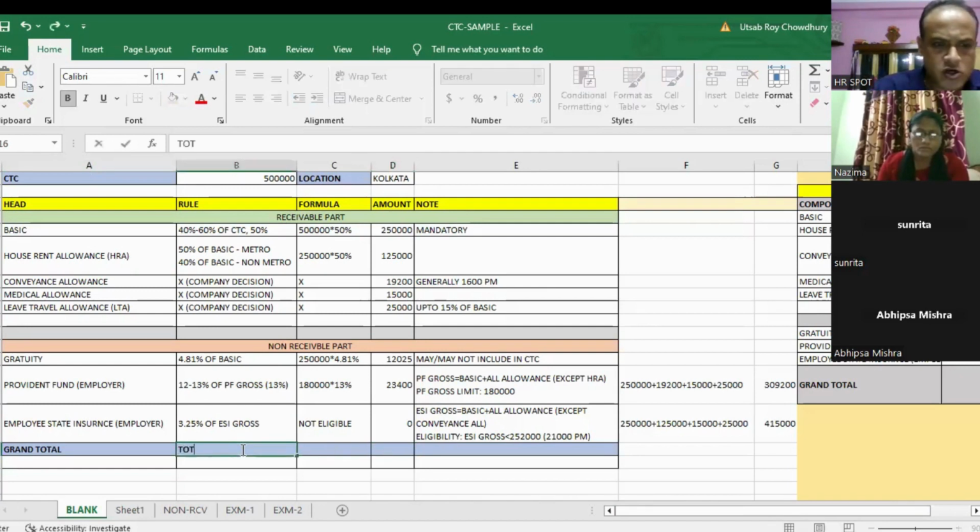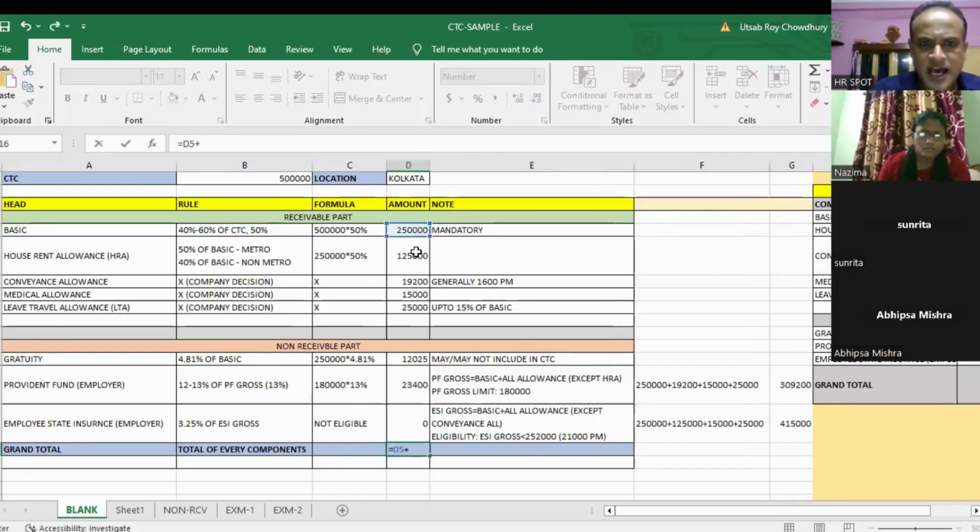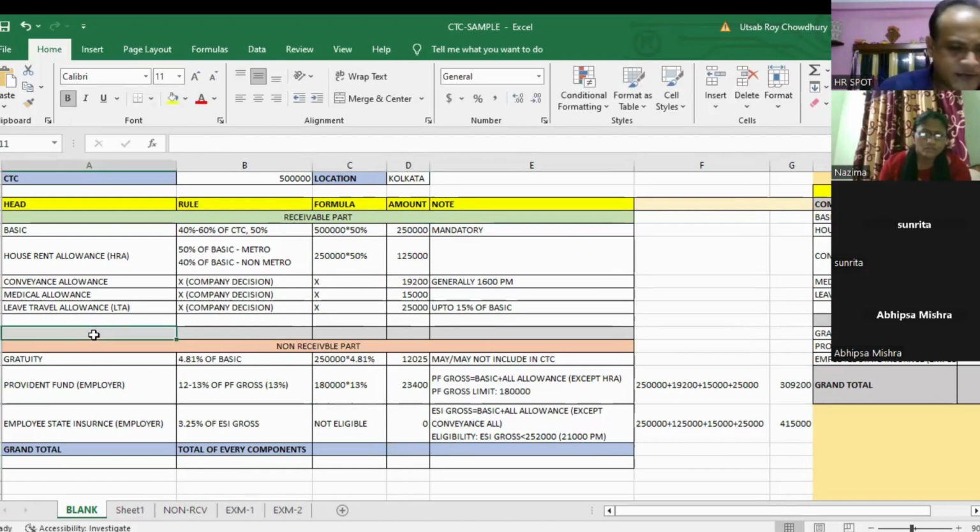The grand total is the total of every component. Whatever components there are, if we total them, I will get the grand total. So let me calculate the grand total. Basic plus HRA plus conveyance allowances, we can do it this way, or we can calculate a gross salary.